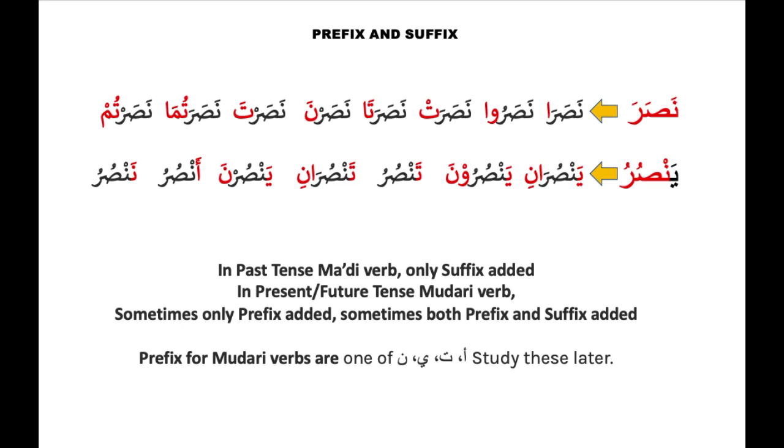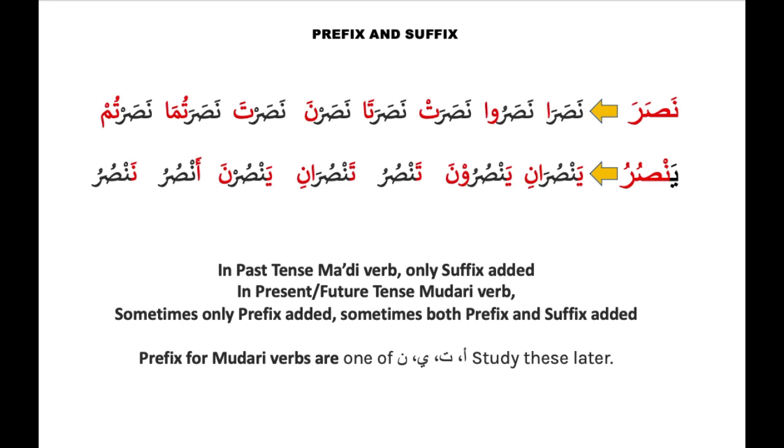But can you see, from nasara, which is past tense, the present tense is yansuru. To make it present tense, there is a prefix added to nasara. So nasara has now become yansuru. So ya is the prefix. There is no suffix on this word yansuru.